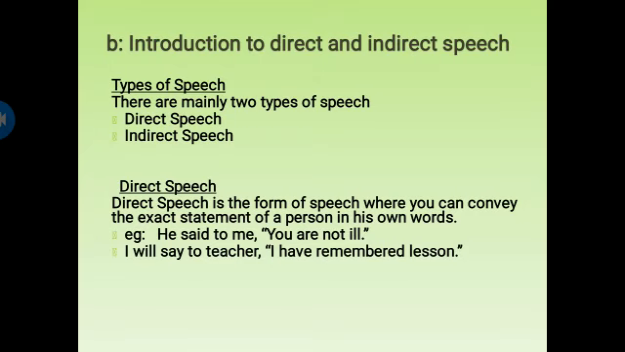Types of speech. There are mainly two types of speech: direct speech and indirect speech. Now, which is the direct speech? Direct speech is the form of speech where you convey the exact statement of a person in his own words. For example, he said to me, "You are not ill." I will say to the teacher, "I have remembered the lesson." Remember, when there are inverted commas or quotation marks, it means that you are quoting the same words of the speaker. You are not making any changes in these words.